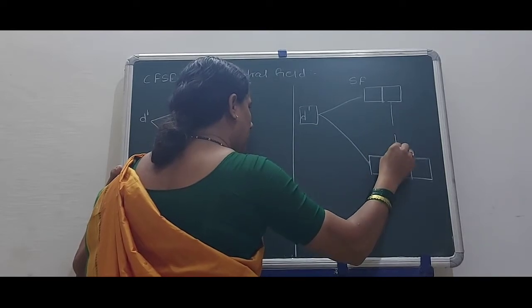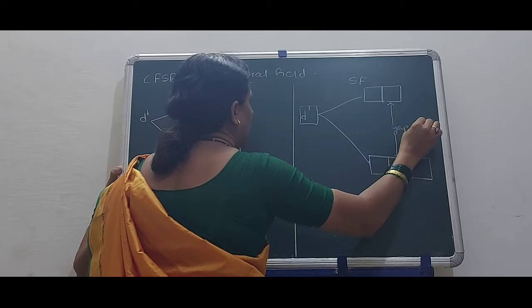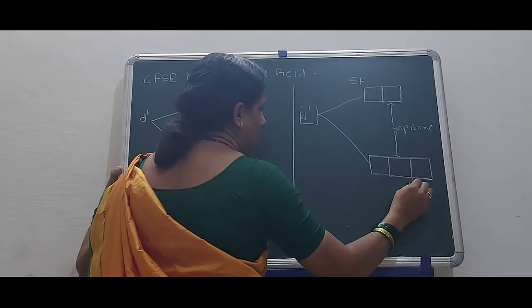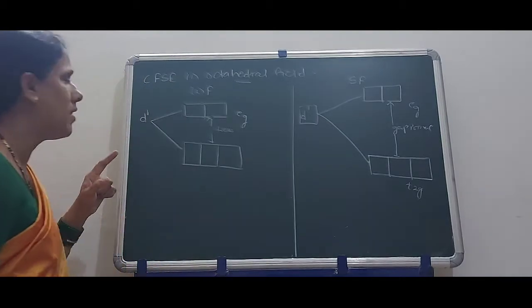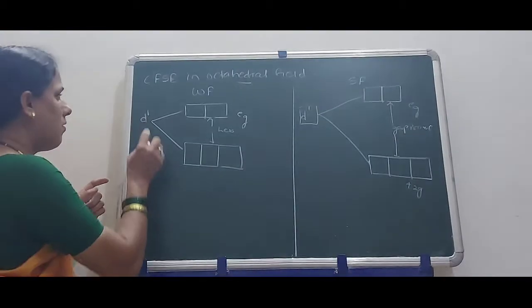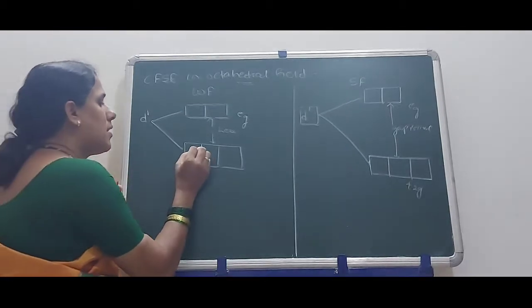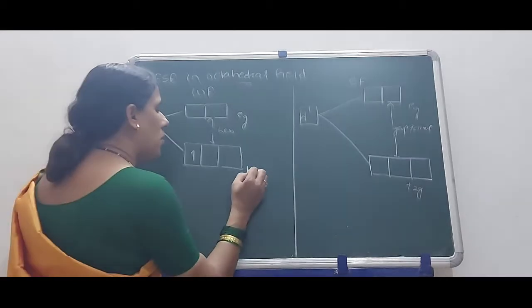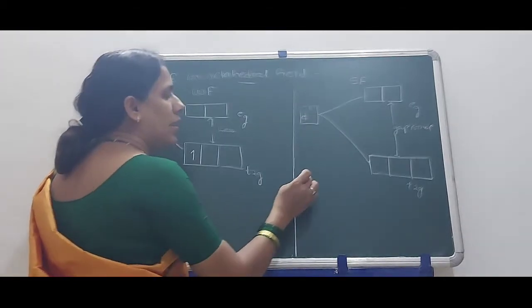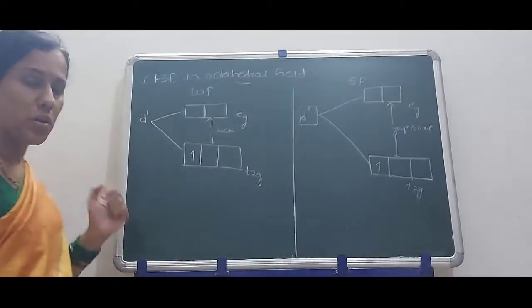The gap between these is more. Here it is called T2G, here called Eg. First we consider the first electron, that is of d1. According to Hund's rule of maximum multiplicity, the electron can enter the T2G orbital first. And here also the electron can enter the T2G orbital.